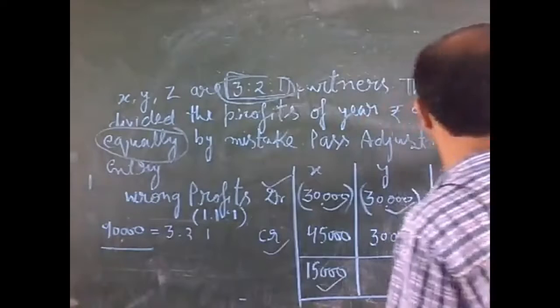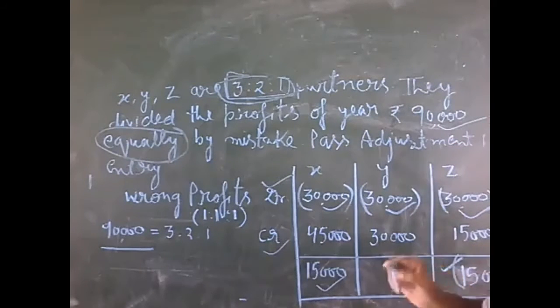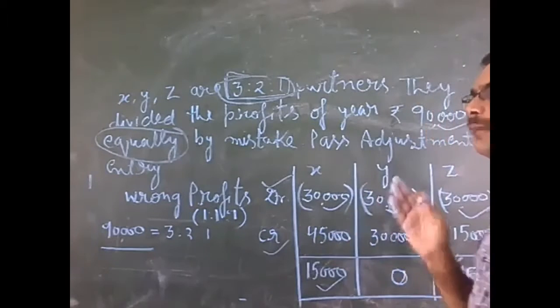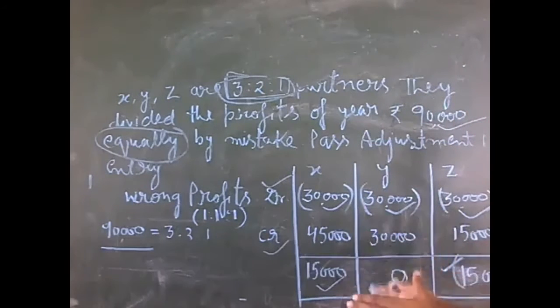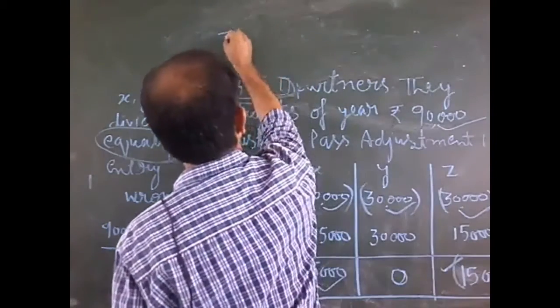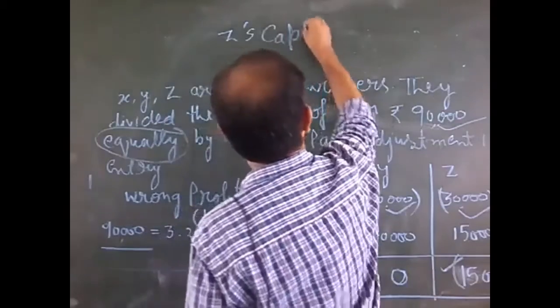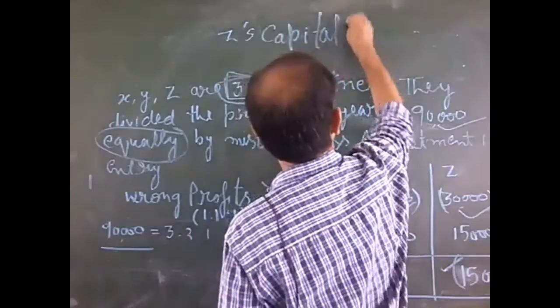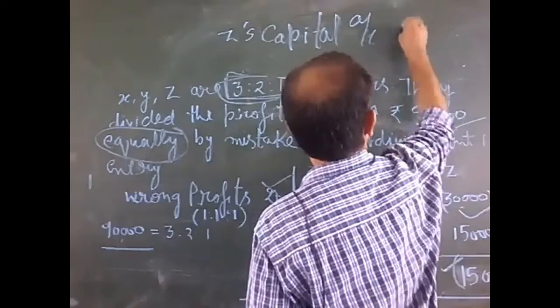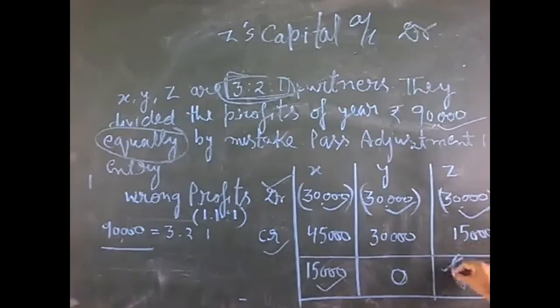Now you can see here, this is the debit amount, and debit always goes into minus. The amount of minus will go into debit. So we will write here Z's capital account debit, because this is the minus figure.